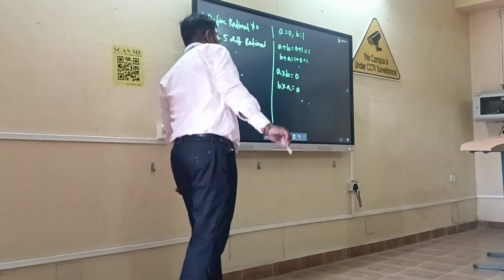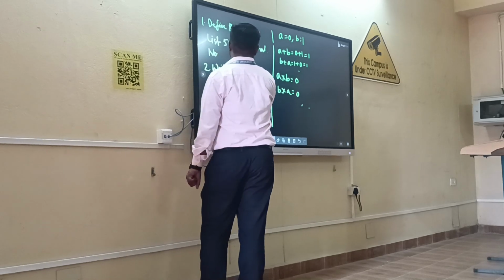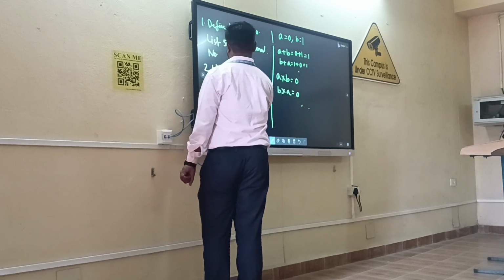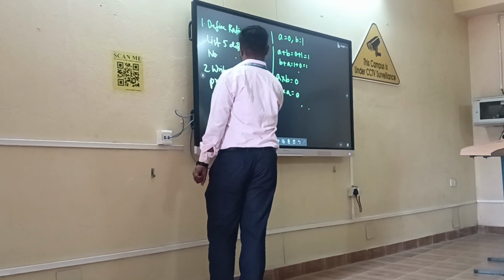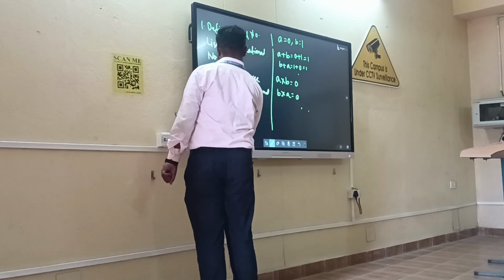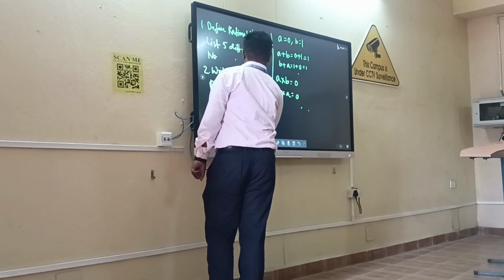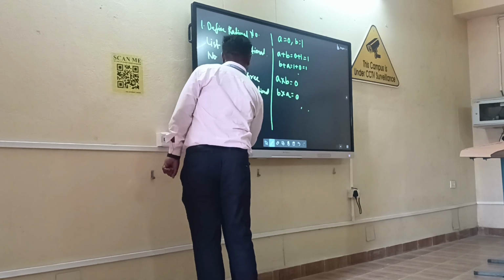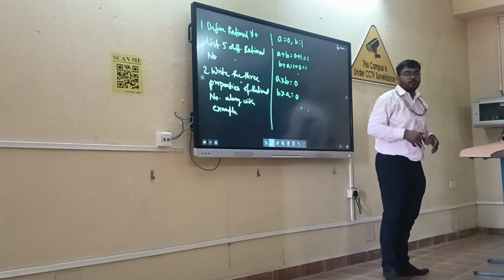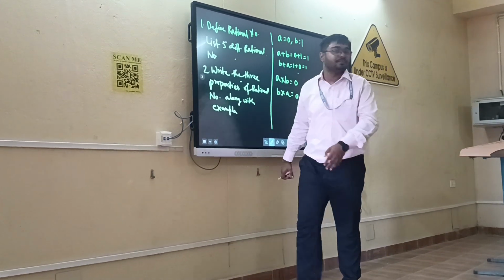The second question is, write the properties of rational numbers along with examples. Okay, sir. And the examples which you will take will be different. Yes, sir. So today up to this only. In the next class we will learn about other things. Thank you. Welcome, sir.